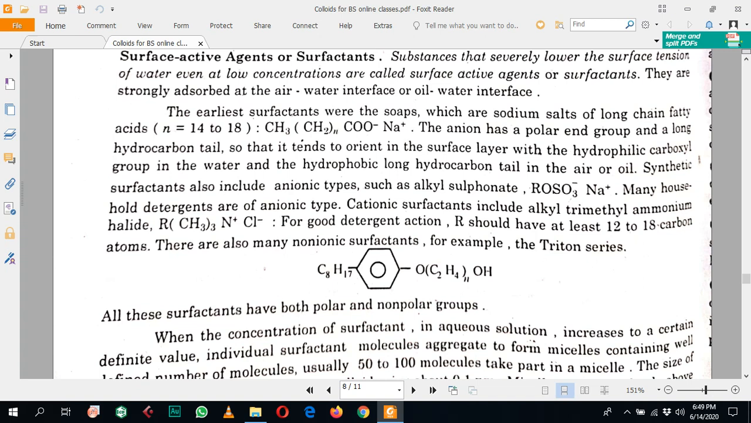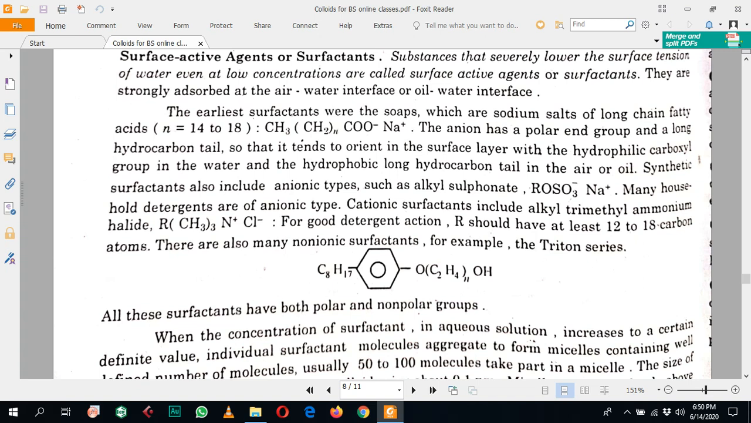There are different types of synthetic surfactants or surface active agents. They may be anionic surfactants, cationic surfactants, or non-ionic surfactants.